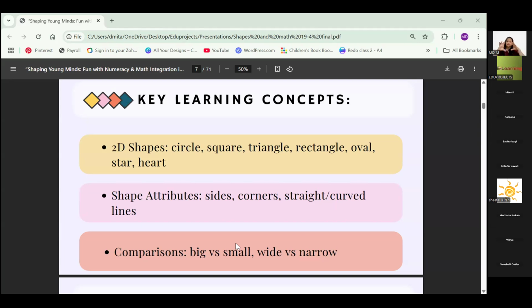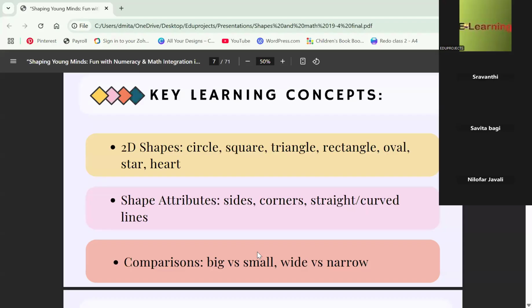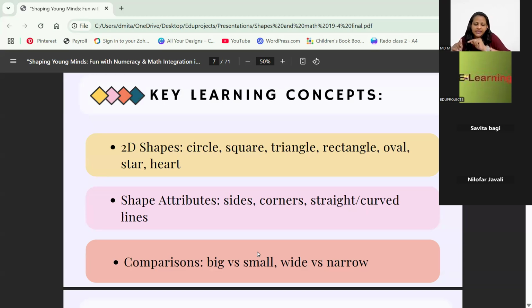It didn't suddenly come to them that, triangle, so I know the triangle has three lines. This is how it is. But no, they clearly knew, okay, these are the sides, these are the corners, and it is there in their minds. When you give them similar information, it is faster to process. So it would be great if we can just give a gist of things like, triangle has three sides. If you keep talking about it, curved line, so cylinder, it has one curved line, whatever we are teaching them. Then we are also talking about comparison.